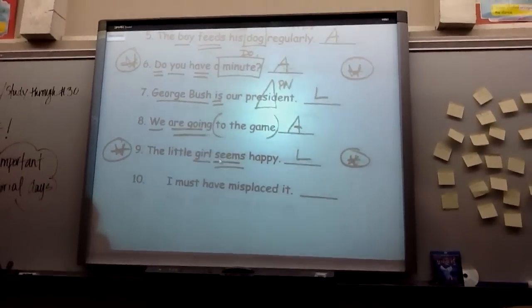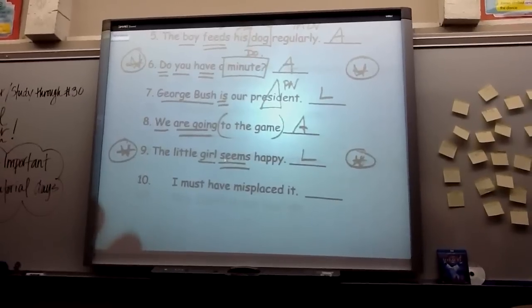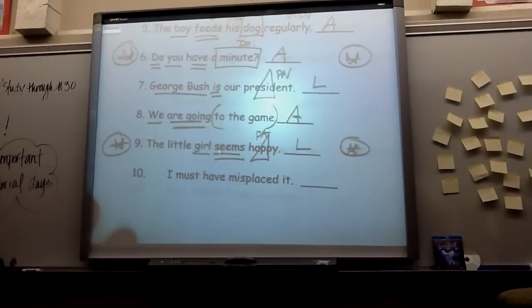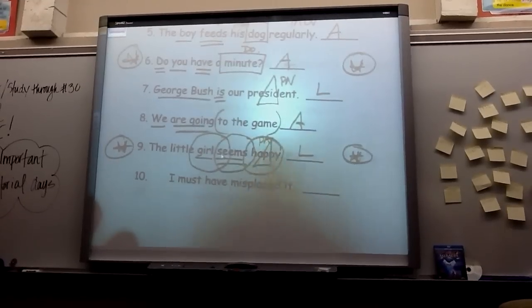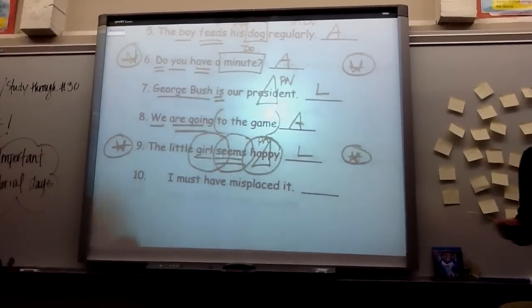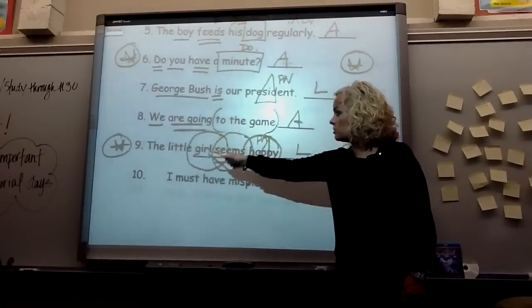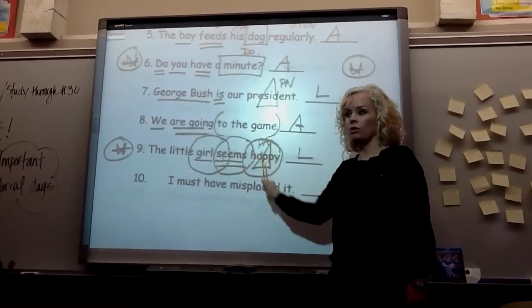Okay, so what is happy? It's a PA. Okay? Seems is linking, and it's linking girl to happy. That's what linking verbs do. They link the subject to some word over here, either an adjective that's describing it or a noun that's renaming it. That's why it's called a linking verb.